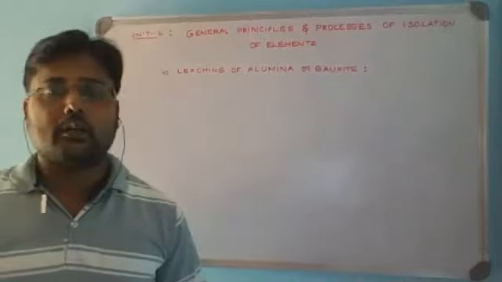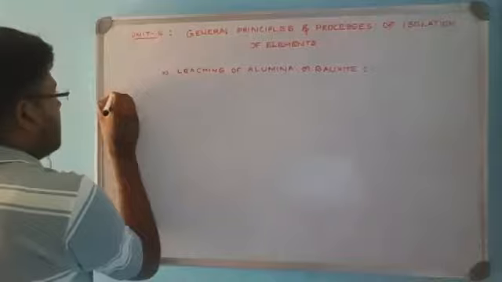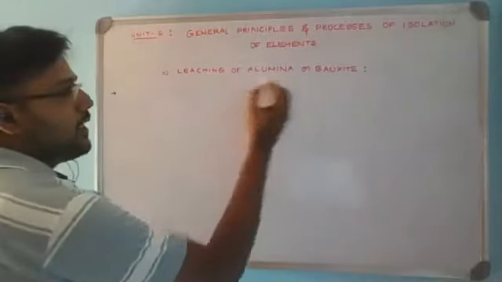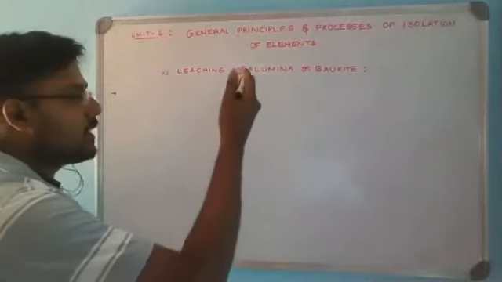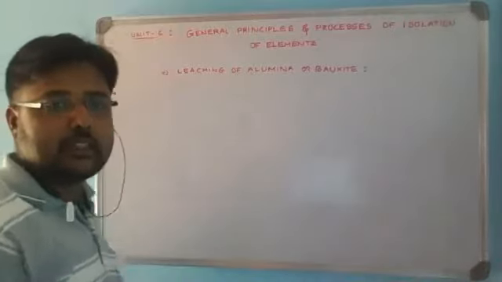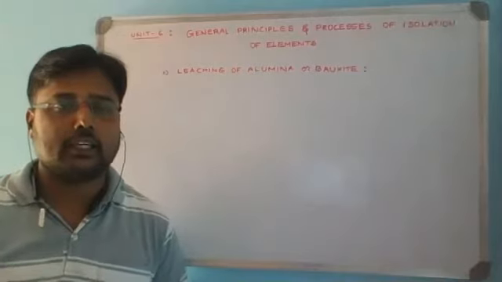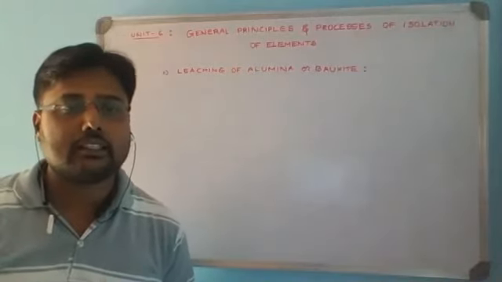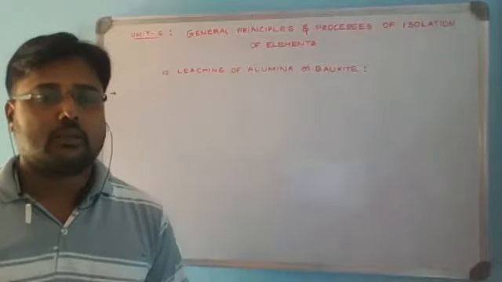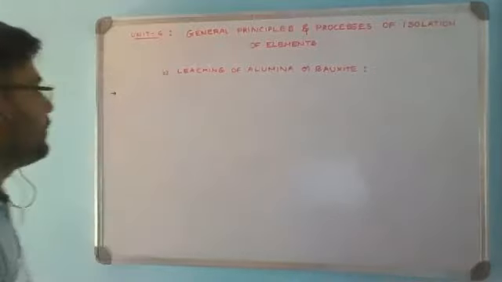Leaching of alumina or bauxite ore. Before going to that, we'll learn what the leaching agent used is and what the major impurities associated with the ore are, and we'll observe the simple flow chart for the leaching process, and with supportive chemical equations we'll learn. Always, when you are explaining the leaching process, it should be with the help of balanced chemical equations. So try to practice and give importance to remembering the balanced chemical equation. We'll focus in the class on how to remember that.